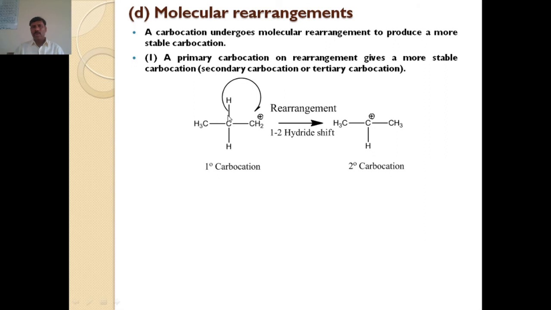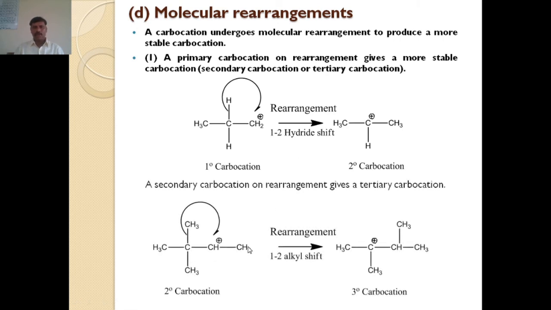There is a proton on the adjacent carbon atom. If that proton shifts, a 1,2-hydride shift from that carbon atom to this one, that is called molecular rearrangement. After that rearrangement, the primary carbocation gets converted into a secondary carbocation, which is the more stable carbocation.